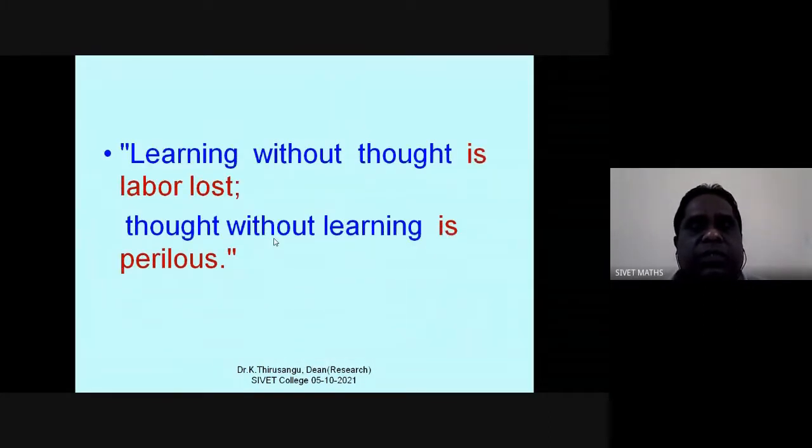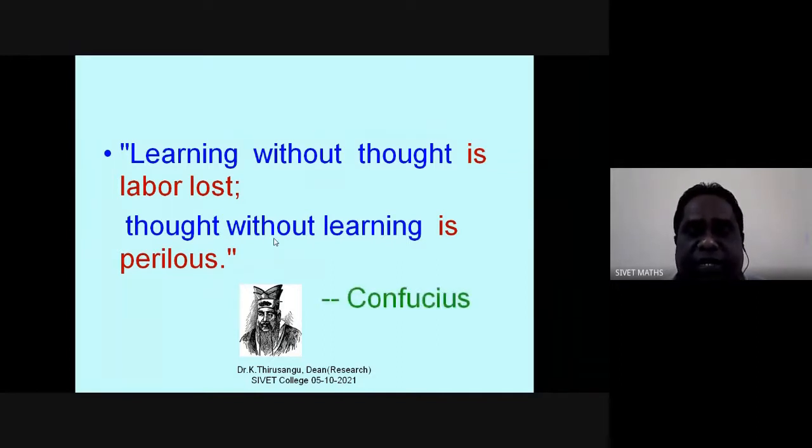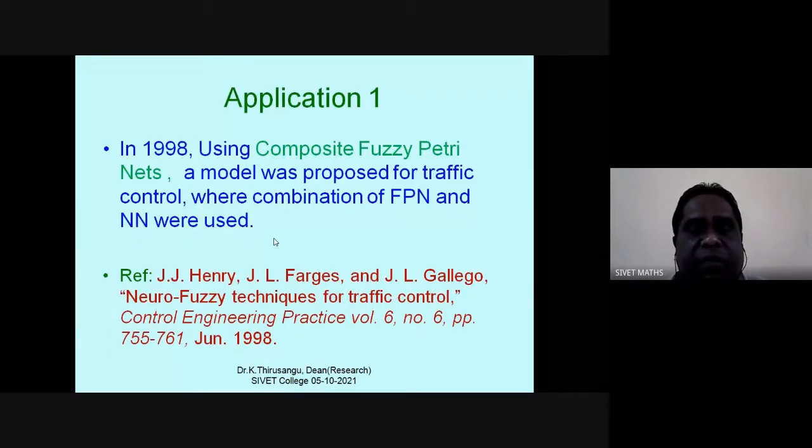So dear friends, learning without thought is labor lost. Thought without learning is perilous. This is Confucius's statement. So we might have used these Petri nets, fuzzy Petri nets, in different aspects. So that is the logic. There are plenty of applications.